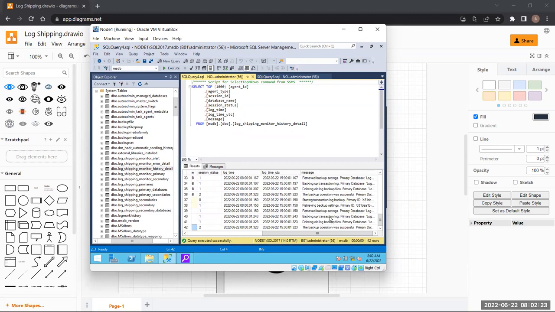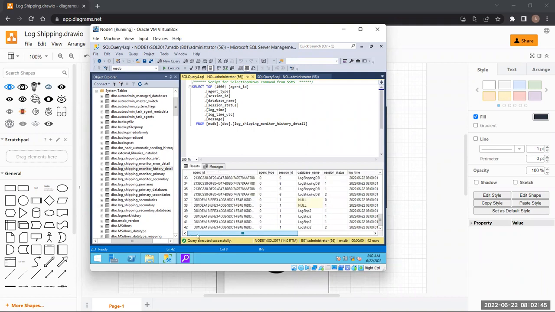Backing up transaction log, primary database, deleting old log backup files. This is the copy job, right? It will remember that it has to clear off the jobs which are 72 hours old, right? Then whether the backup operation was successful or not, whatsoever it is. This is what it is doing. It has all the information in there, right? Similarly, in all of these tables, you will find some or the other type of data. I'm not going into depth on this. Is it clear? Can we move forward? Yes. Okay.